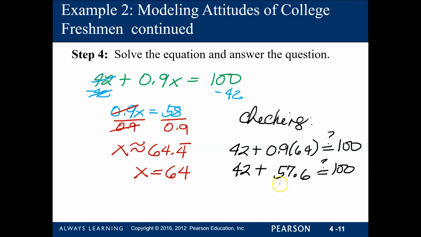So if you add 42 and 57.6, you will see that this is going to give us around 99.6. Again, the 64 was an approximate. 99.6, is it very near the 100%? Very much. So 64 years after 1969 is when we can expect that 100% of the college freshmen will believe that being financially well off is very important.